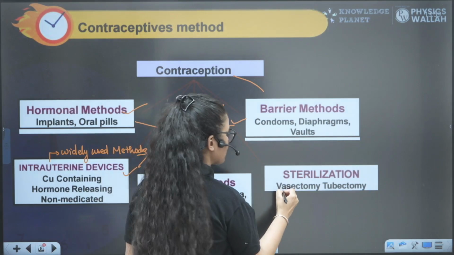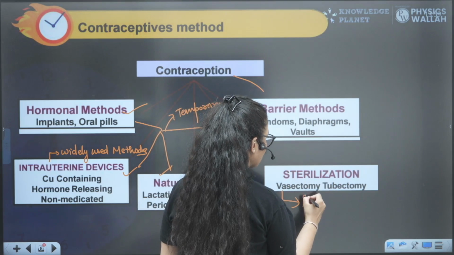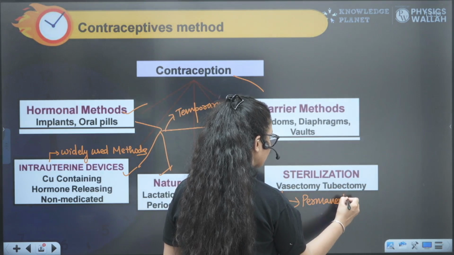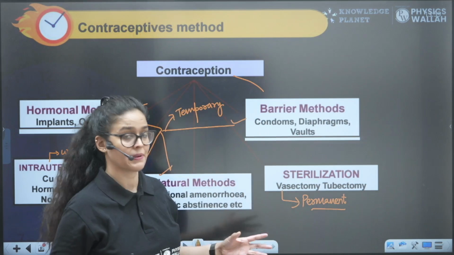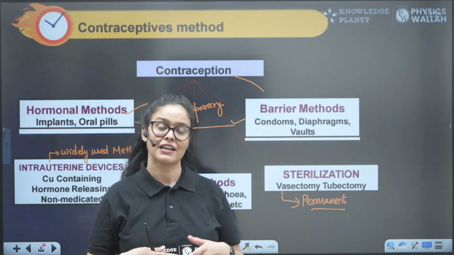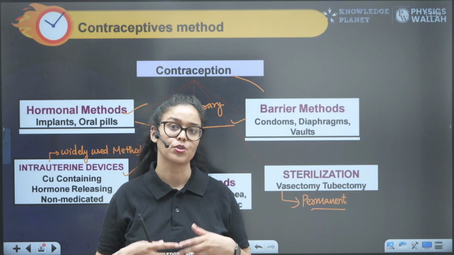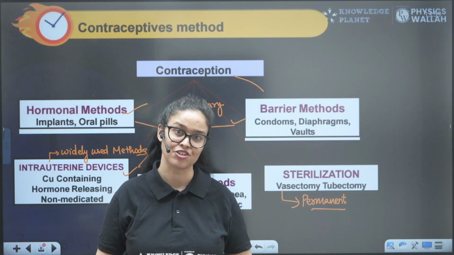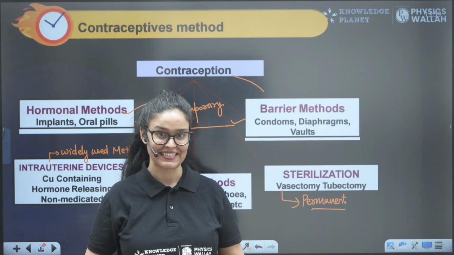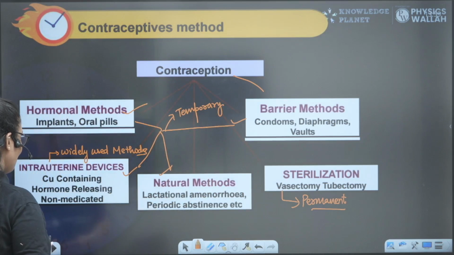Whereas if we talk about sterilization, vasectomy or tubectomy, these are the permanent methods. Why permanent? Because they bring changes permanently, right? This is done by those people who don't want to conceive again in life. They are done with their babies and want permanent cessation of pregnancy. So those people will adopt the sterilization method. Let me take you ahead and let's discuss all the types of contraception in detail.